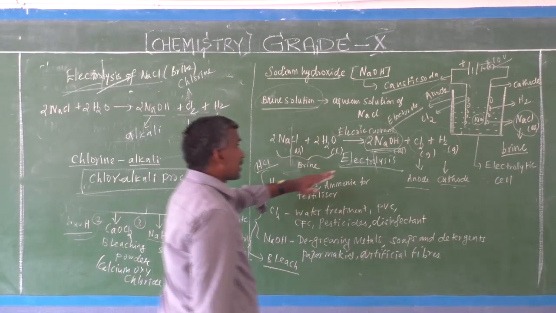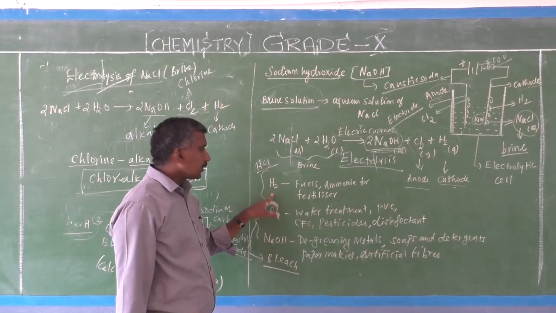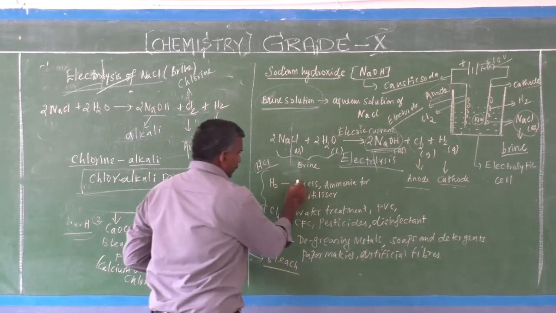Now the uses of these three chemicals. First, hydrogen. Hydrogen is used as a fuel.